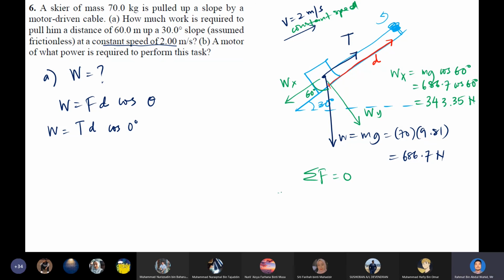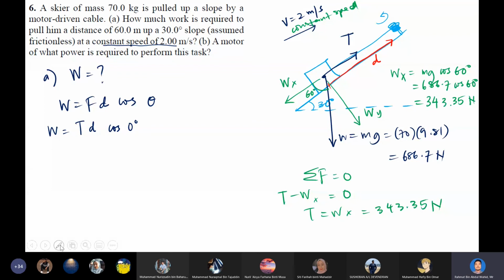So it will be tension minus Wx because we are considering the force along this slope. You can imagine total force Fx is equal to 0. Okay, so in the end, T is equal to Wx, which is going to be equal to 343.35 Newton. Okay, we want to get the tension because the tension is what does the work to move this skier up this slope having a displacement of 60 meter.